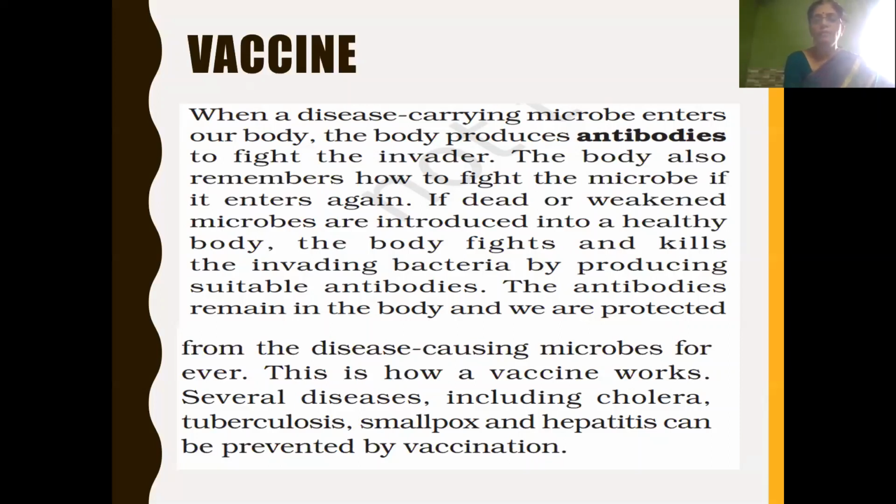What do we mean by invader? Whichever enters into our body. Here the invader is the microorganism. So whenever pathogens enter our body, it produces antibodies to fight against the pathogen. Here we call that the invader.